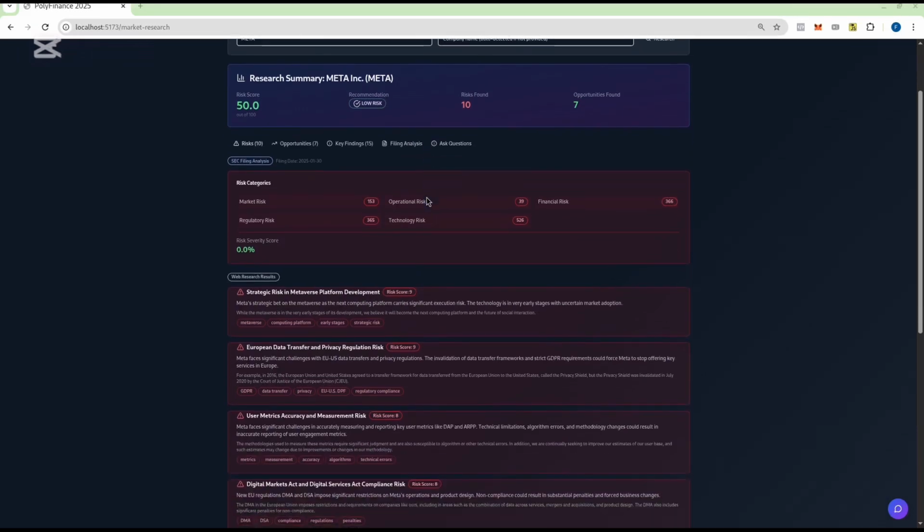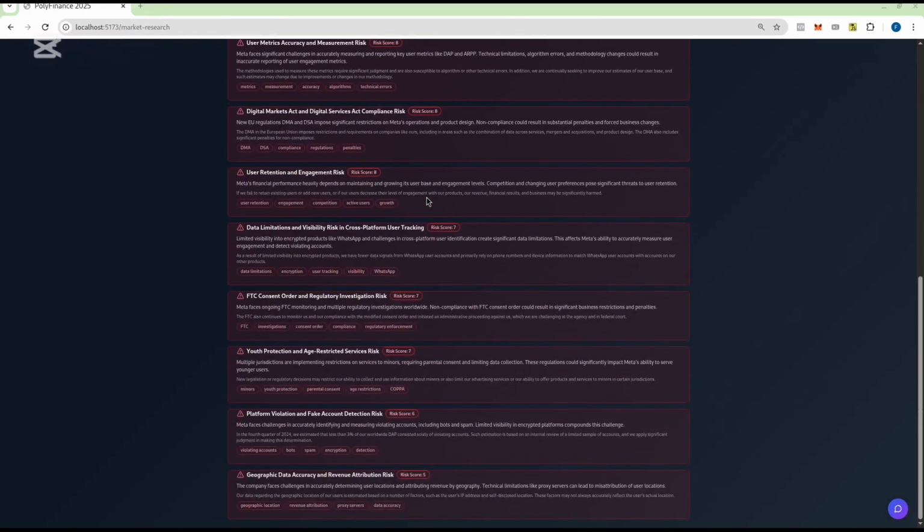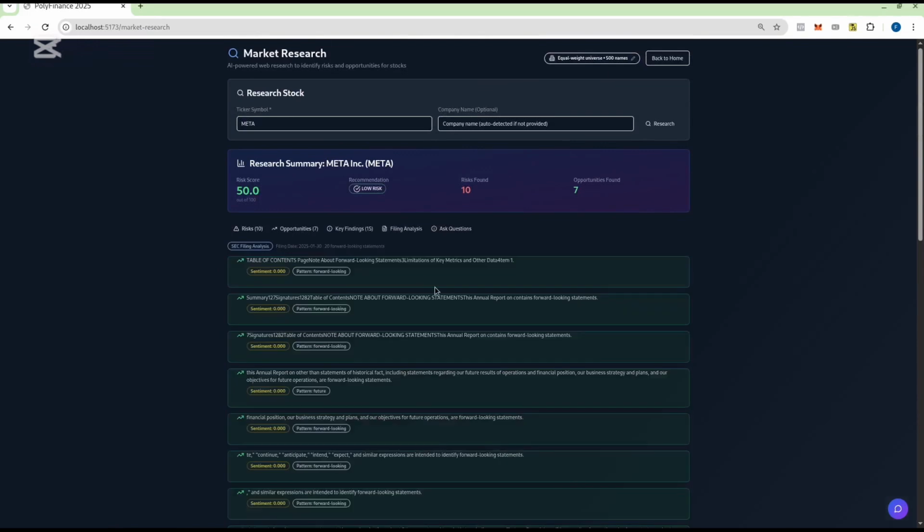We also find risk in the SEC filings, and we also have a pipeline that goes online, searches the web, and does retrieval augmented generation with the LLM to find broad risk in today's current state of the market. So basically we have multiple risks, as you can see. We also have opportunities. This is directly derived from the SEC filings.